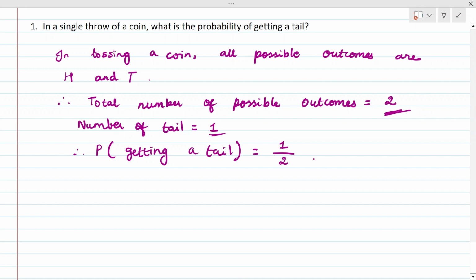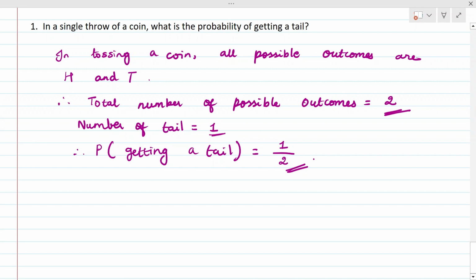Here I will tell you one more thing. The maximum probability will be equal to 1 and the minimum probability will be equal to 0. There is nothing below 0 or above 1. This 1 by 2 is less than 1, but it is greater than 0, so this probability is correct. Probability should always come between 0 and 1, both included.